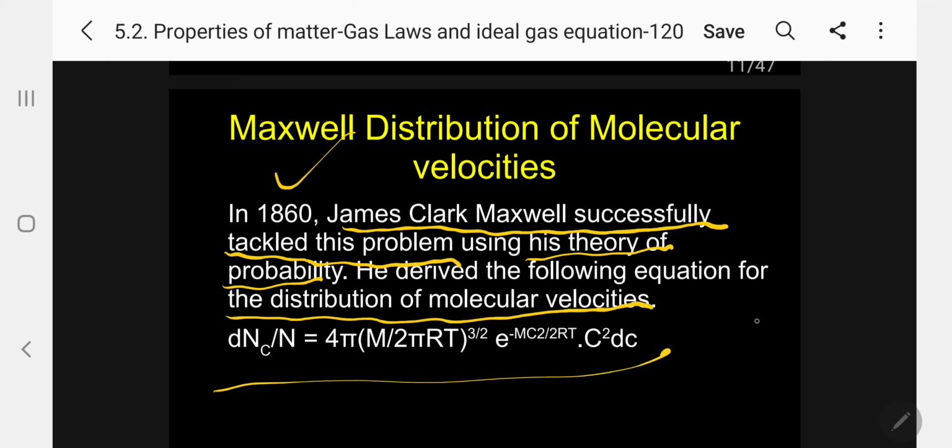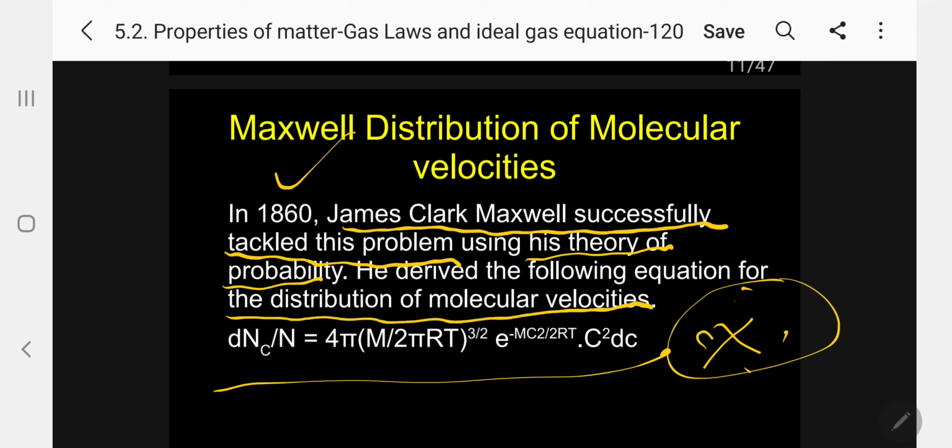This equation is not necessary for you, my dear students. Just for understanding I am giving it. It is a complicated equation, and even the derivation only comes at MSc level. Anyhow, from this equation James Clerk Maxwell successfully derived three different velocities.